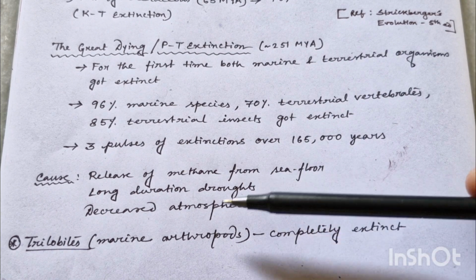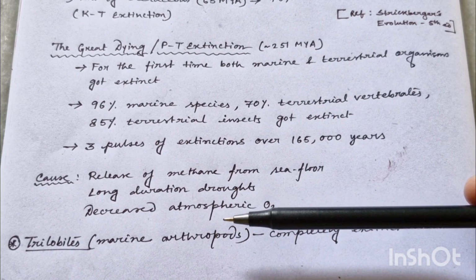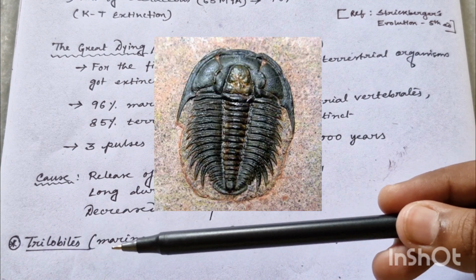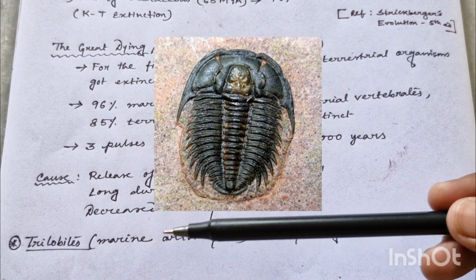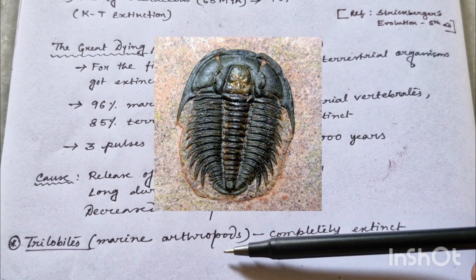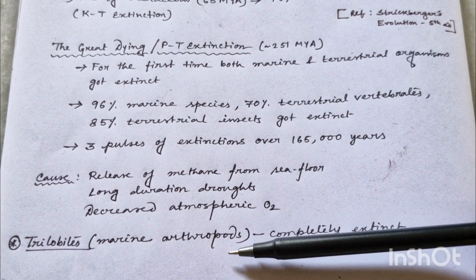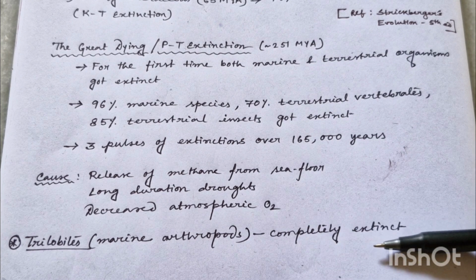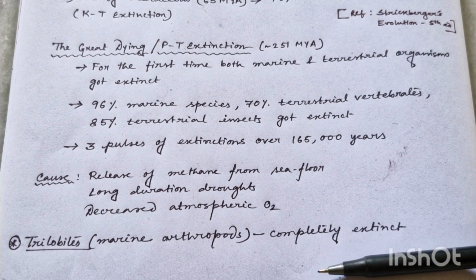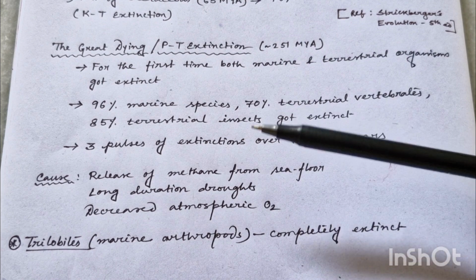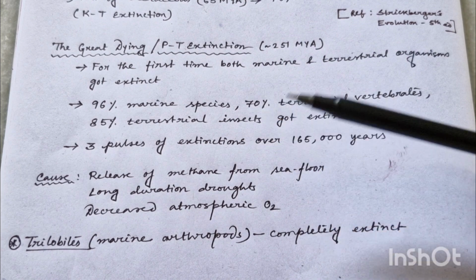In this extinction, the most important species that got extinct is the trilobites, okay. As we all know, trilobites were very abundant in the marine ecosystem, okay. They are marine arthropods, okay. They started to decline earlier, but in this extinction they got completely extinct, okay. That is why this extinction is very important for trilobites, okay. So this is all about the Great Dying or PT extinction.